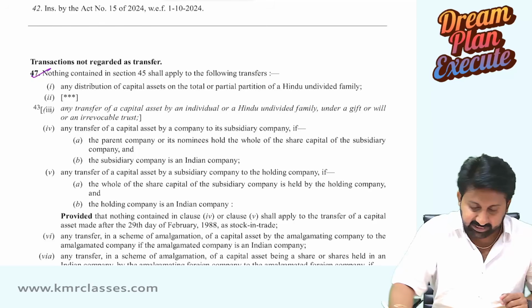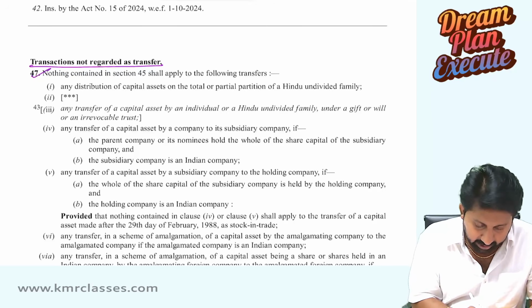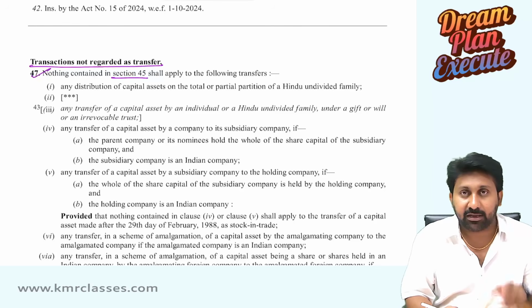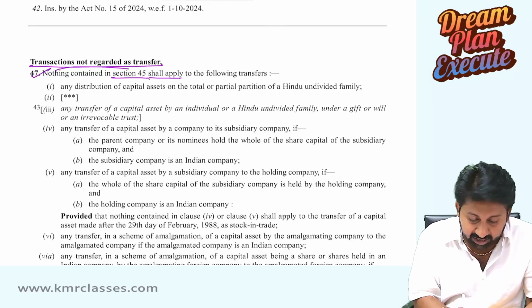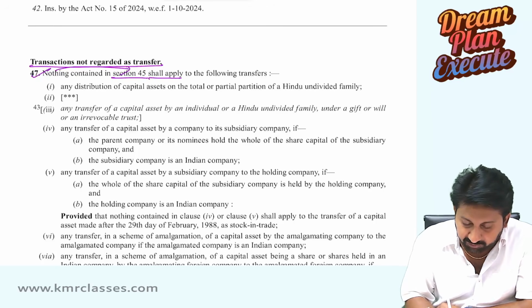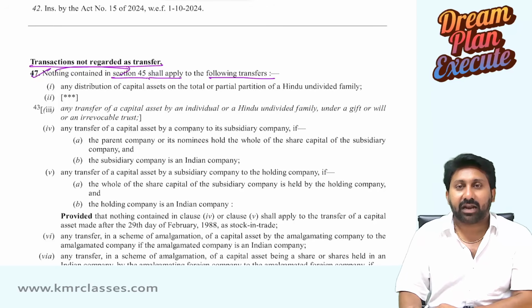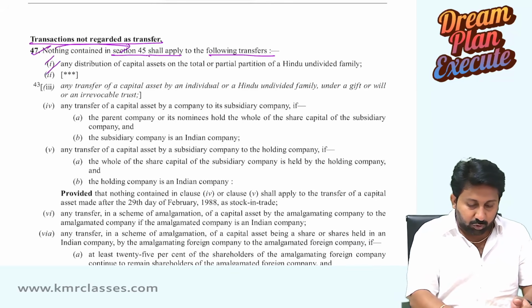Okay, let's read. Transactions not regarded as transfer. Nothing contained in section 45, on the chargeability of capital gains tax, shall apply. Nothing in 45 shall apply means section 45 shall not apply to the following transfers. Now listen carefully. A list of 1, 2, 3 is given.